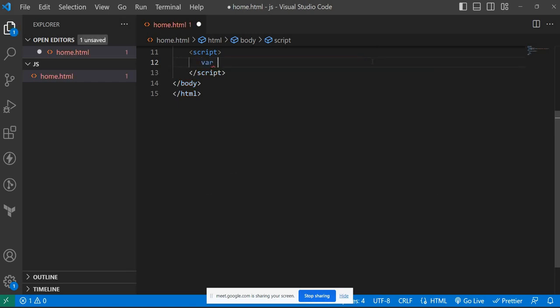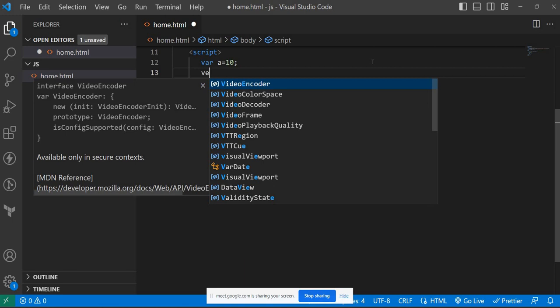Simple. So right now I'm just dealing with var only. So don't try to bring let and const now. Just keep let and const aside; we can discuss them later. So var a is equal to 10.